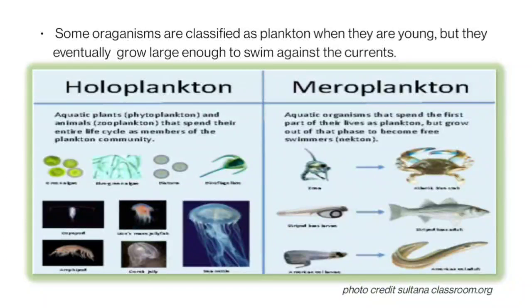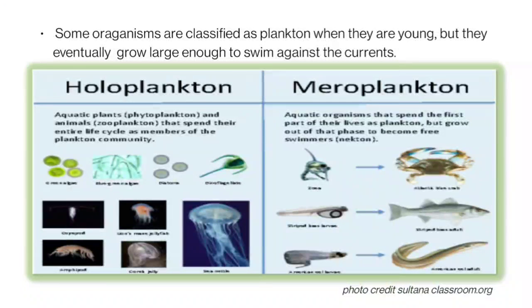The plankton is classified on the basis of how much time that organism spends of its life in the plankton community. On the basis of that, it is classified into two types. One is holoplankton, and the other one is the meroplankton. Holoplankton means that particular organism spends its entire life cycle as a member of the plankton community. Examples are blue-green algae, diatoms, dinoflagellates, comb jellies, copepods, amphipods, etc. are examples for this holoplankton.